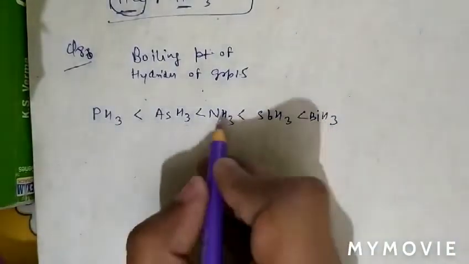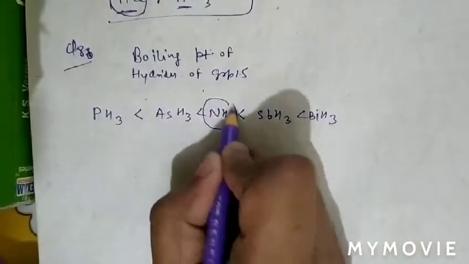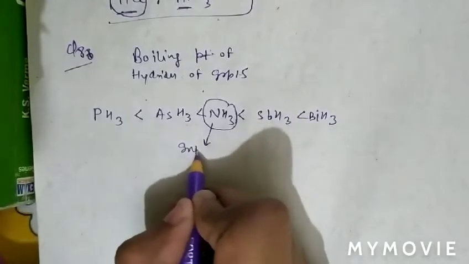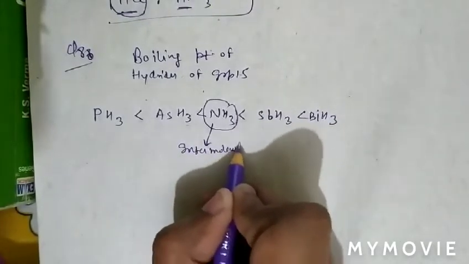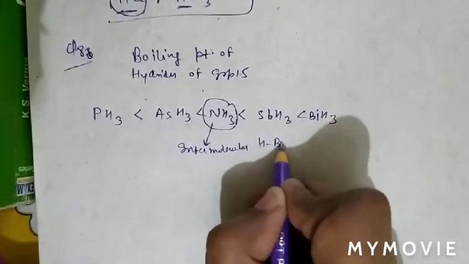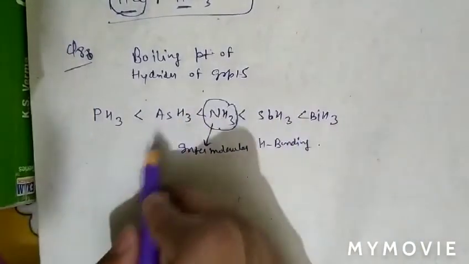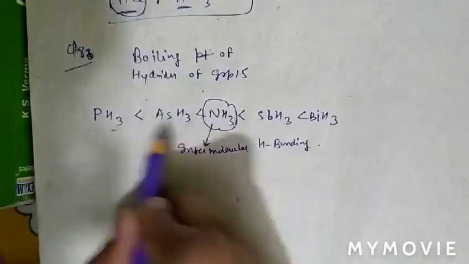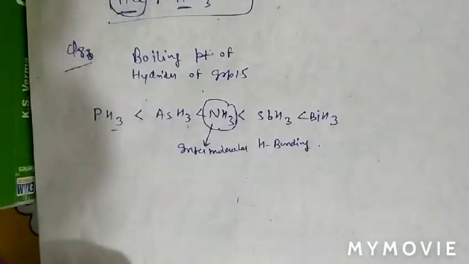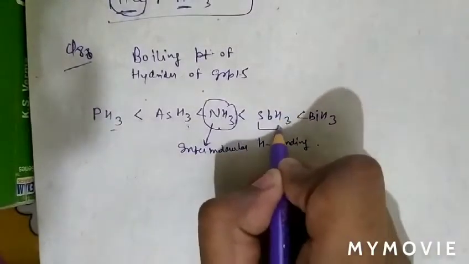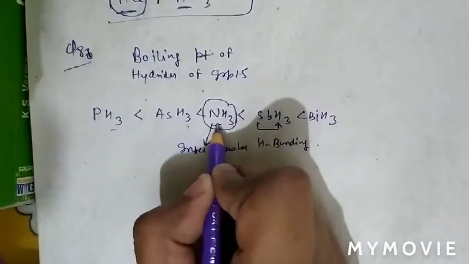As we can see, ammonia has a higher boiling point than some of these due to hydrogen bonding. So the highest boiling point here is of SbH3, then NH3.